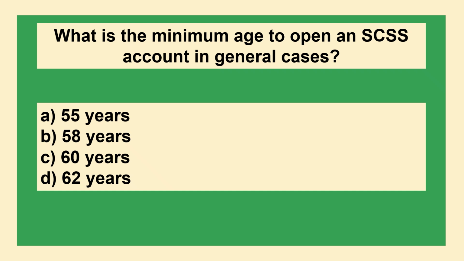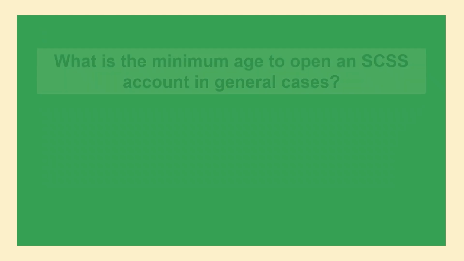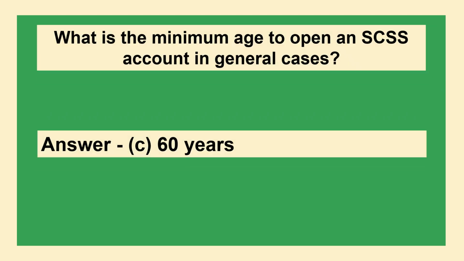What is the minimum age to open an SCSS account in general cases? Option A 55 years, option B 58 years, option C 60 years, option D 62 years. The answer is option C 60 years.